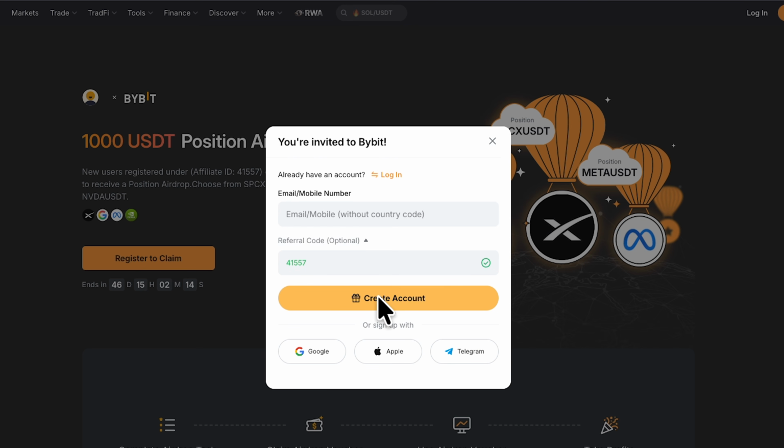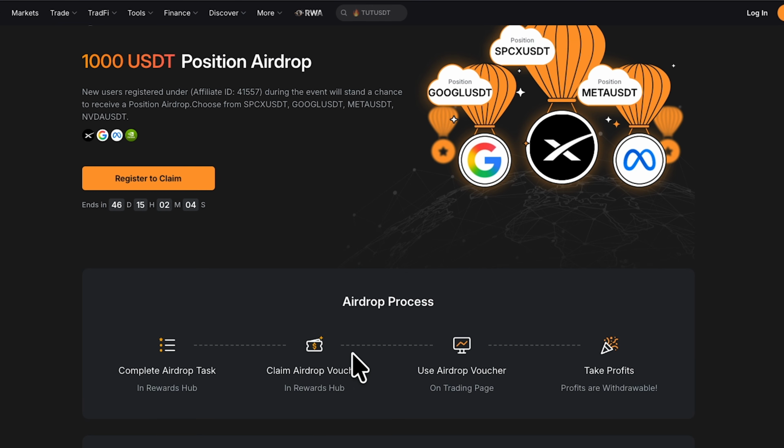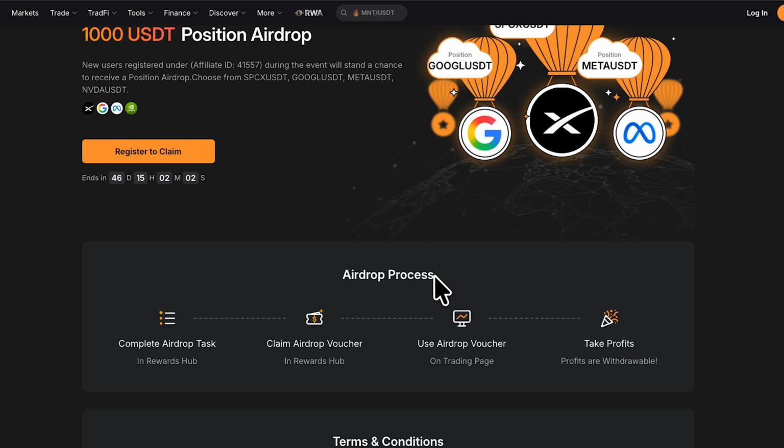Now, once you created your account, you now need to complete the airdrop task so that you can be able to get the 1000 USDT airdrop. Now, what is this airdrop task? Let me show you. So you come here, scroll down. So you can see right here, this is the airdrop process. Now, the first thing is to complete the airdrop task, which you will see in your rewards hub.